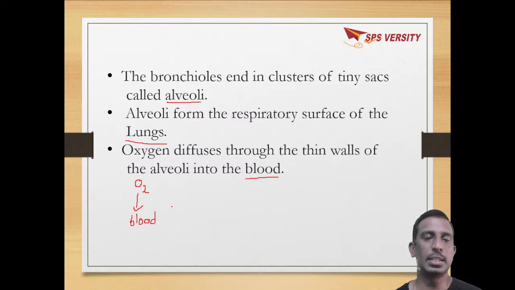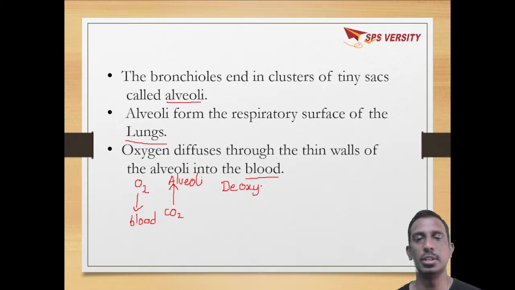And simultaneously, the CO2 present in the blood diffuses into alveoli. The blood that reaches the alveoli is deoxygenated blood, which is rich in carbon dioxide. Due to oxygenation, it is converted to oxygenated blood.